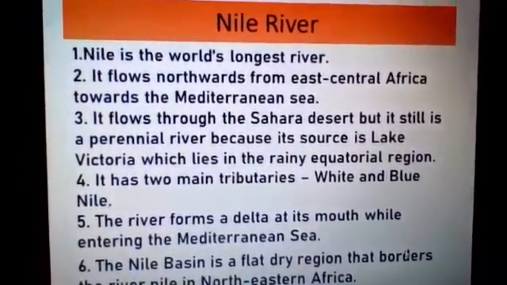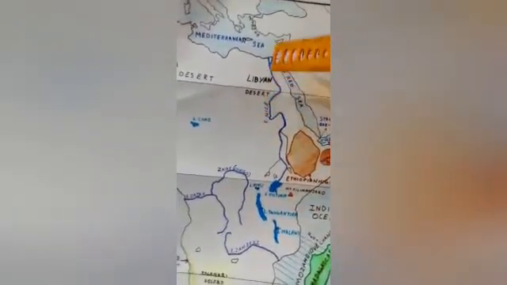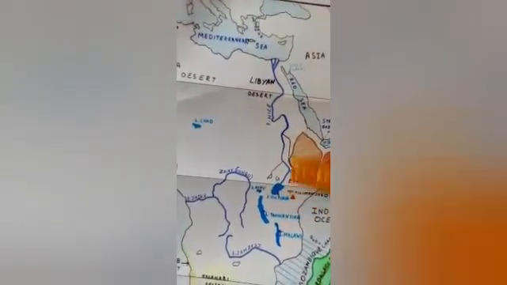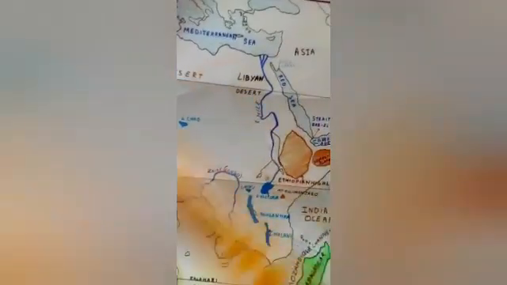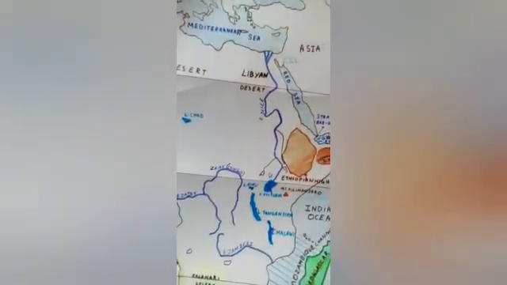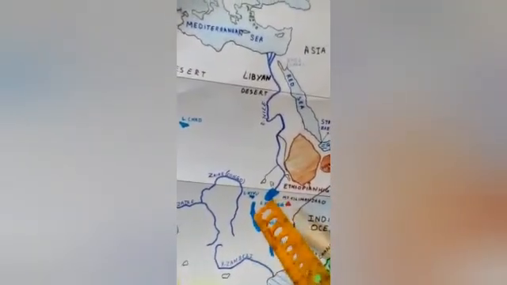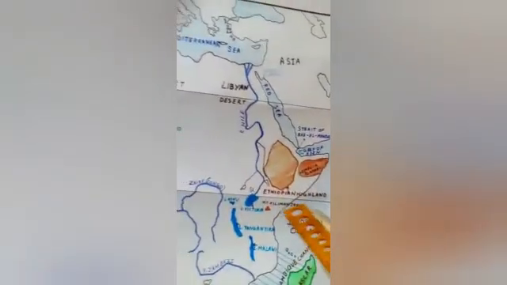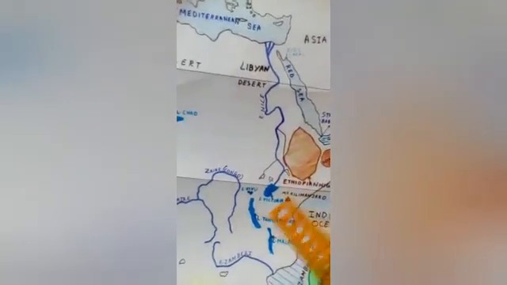I'll show it to you again. Here in this map, you can see that the river Nile is flowing northward from the East Central Africa towards the Mediterranean Sea. This is the flow. Here is the delta. It flows through the entire desert, which we had already marked in our maps, but it is still a perennial river because its source is Lake Victoria. And as you can see, Lake Victoria is along your line of equator, so it experiences equatorial rainfall every day.